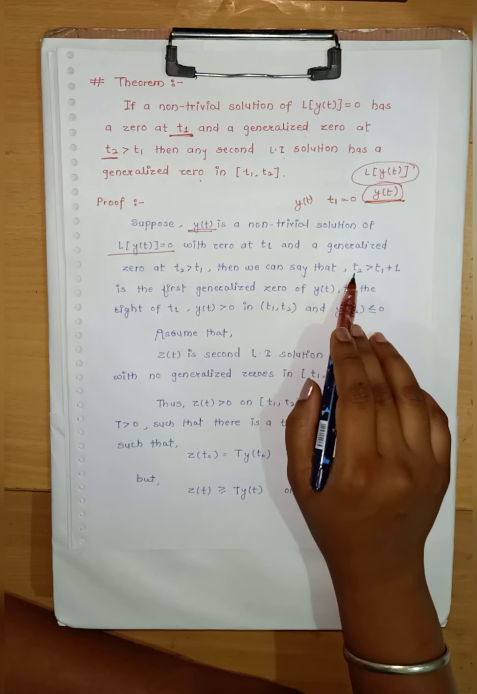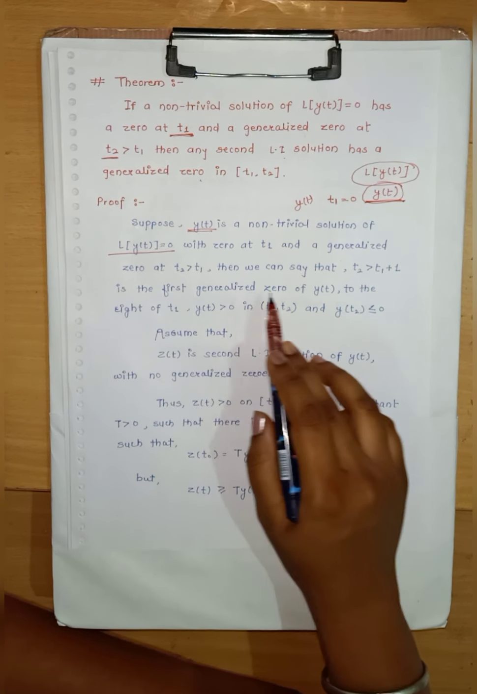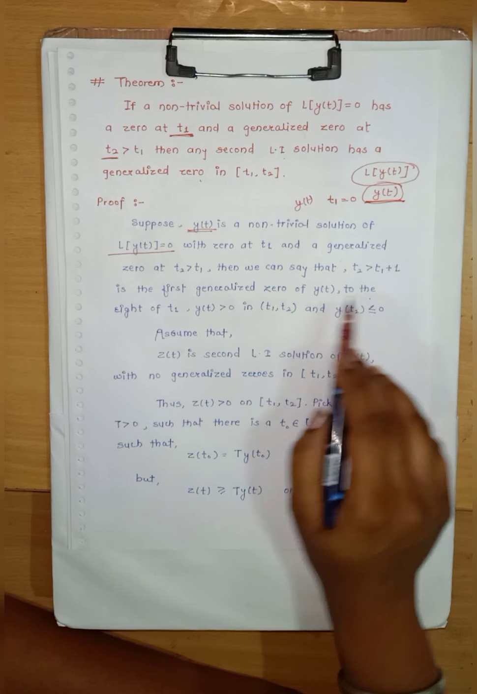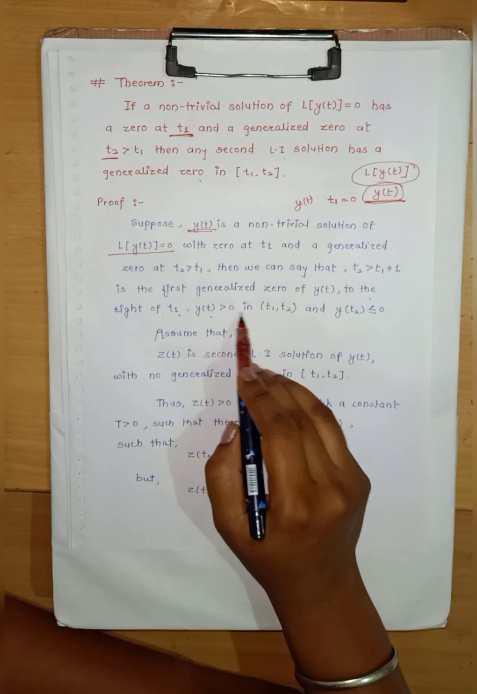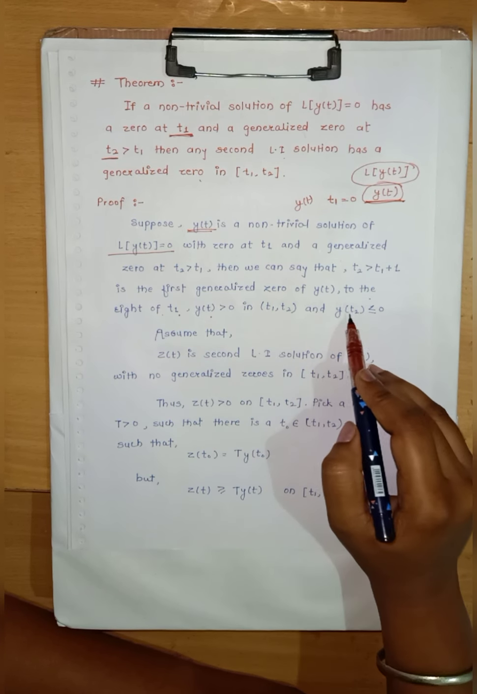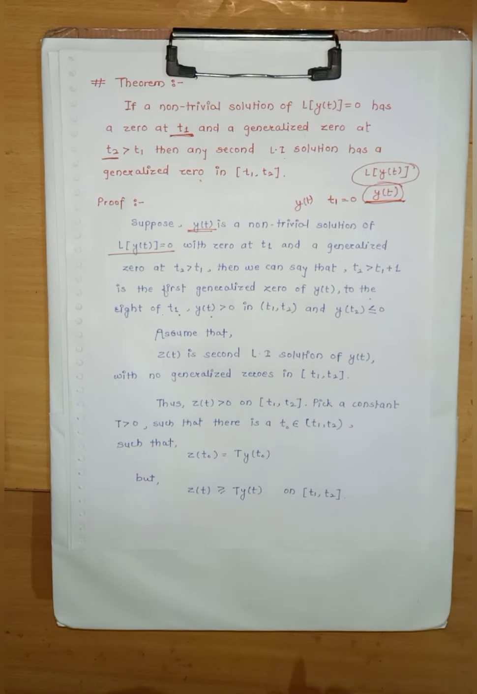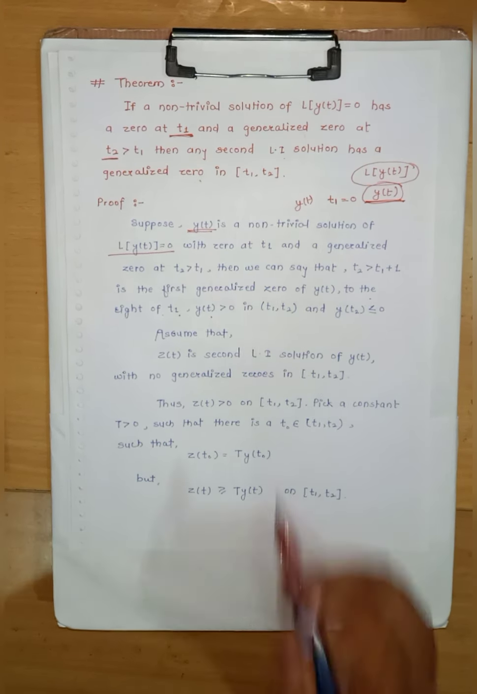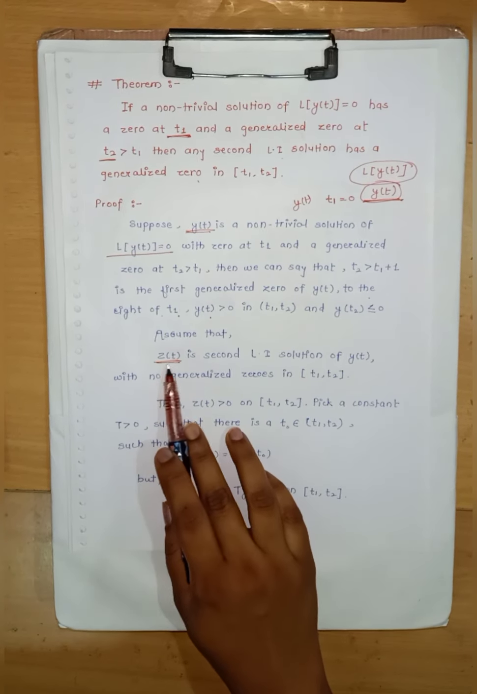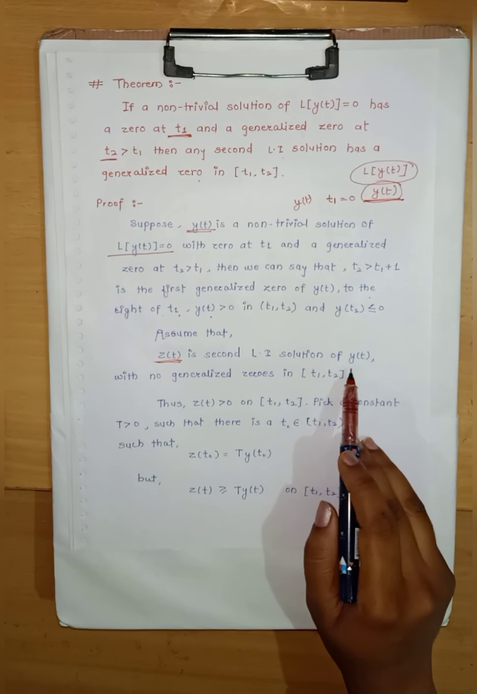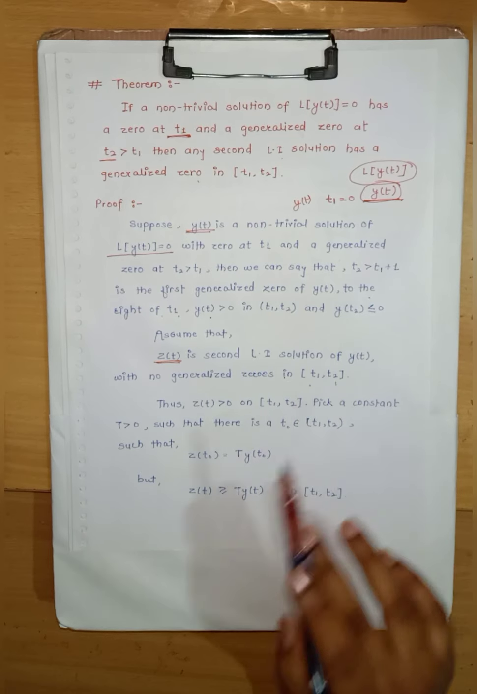Then we can say that t2 is the first generalized 0 of y of t to the right of t1, and y of t is greater than 0 in t1 and t2. So now we will assume that the second linearly independent solution will be z of t. So z of t is a second linearly independent solution of L of y of t equals to 0 with no generalized zeros in t1 and t2.